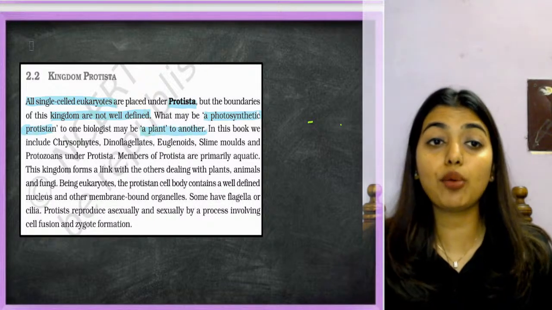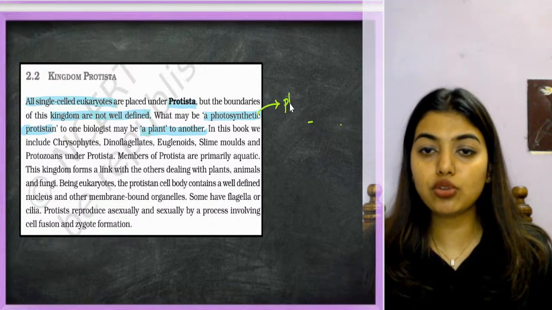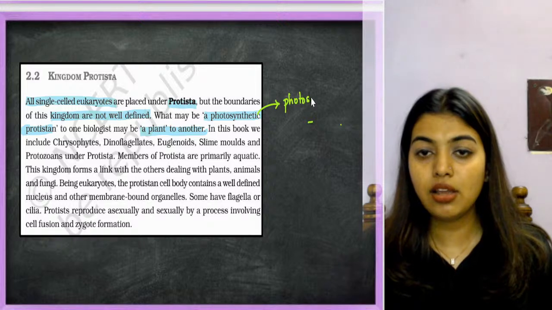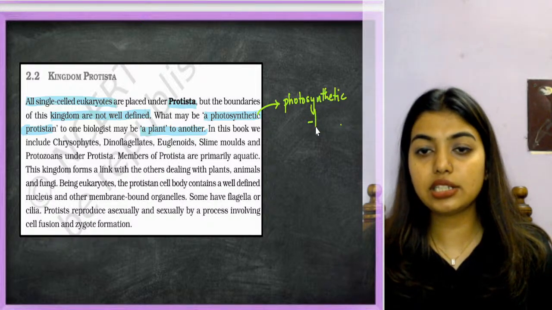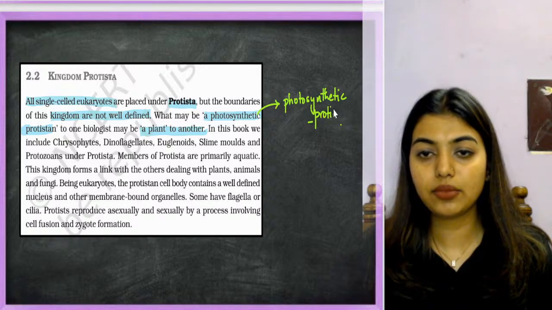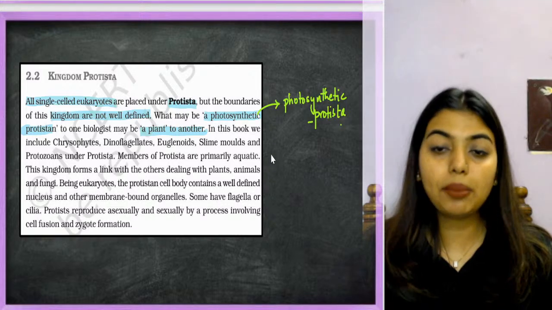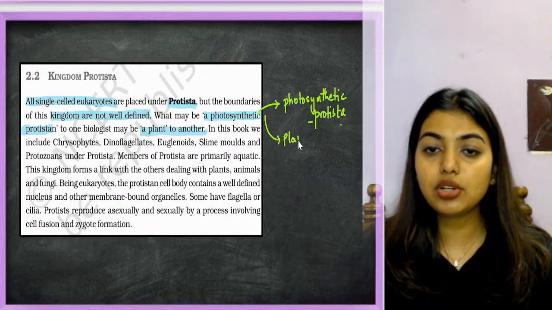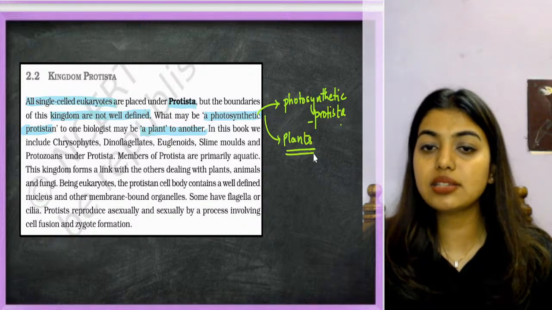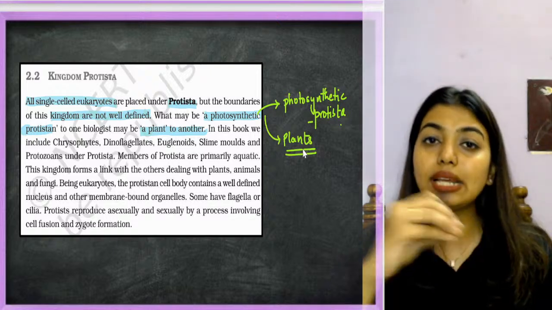This was one of the problems that they noticed. Maybe I am thinking that it is a photosynthetic protista, but at the same time, Shubham is thinking that no, it is actually a plant because it is able to do autotrophism. Anything that is able to make its own food, I consider it as a plant. So things like this were there.